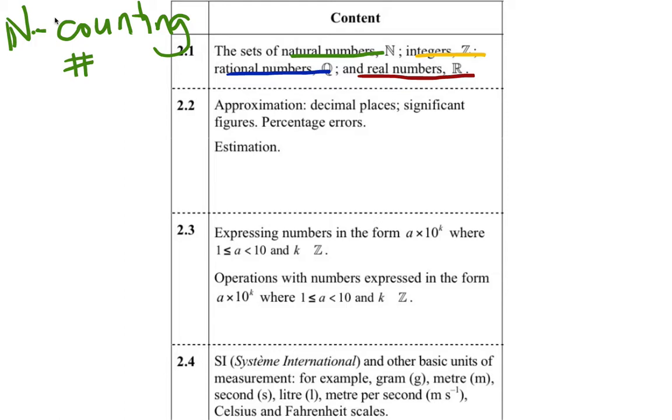Integers. What are integers? Whole numbers. Whole numbers. Can you see the yellow? Yeah. All right. So whole numbers includes positive whole numbers. What else? Negative and zero. So positive, negative, and zero whole numbers.